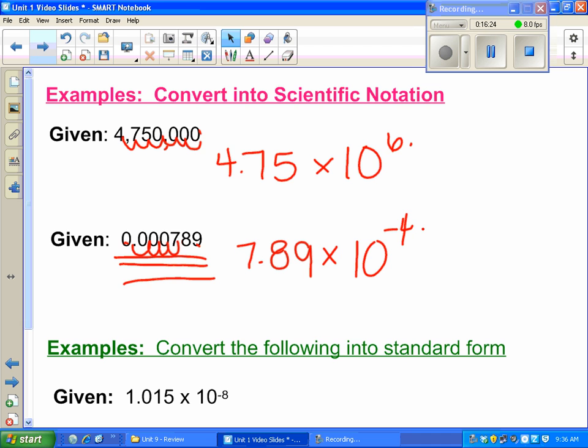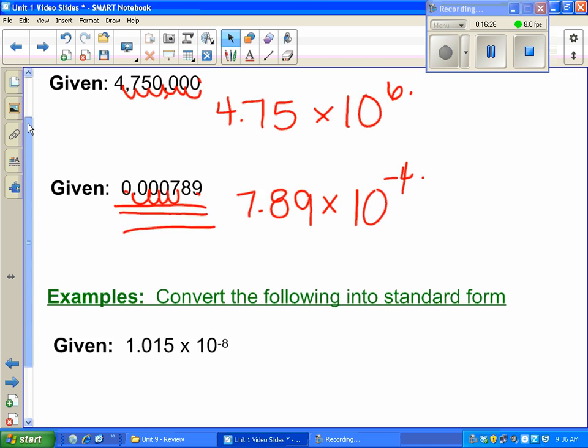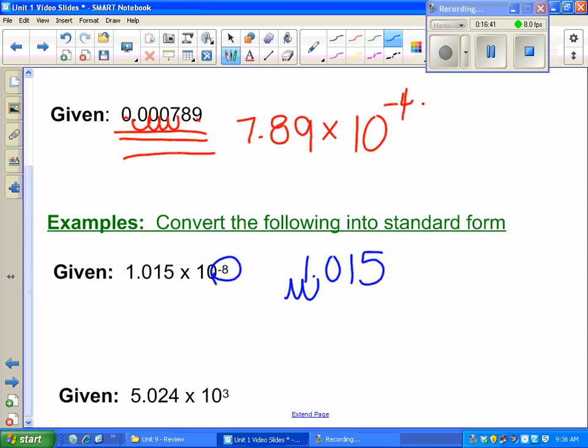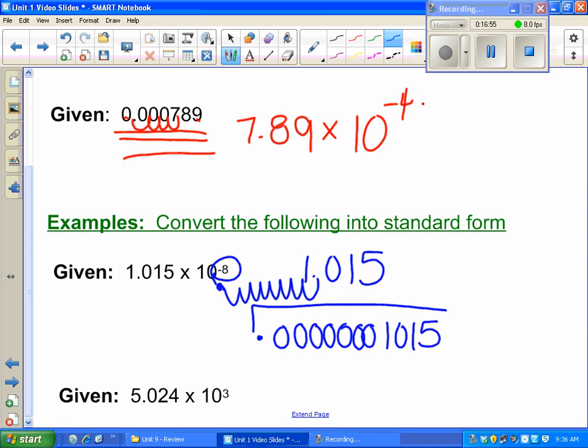Now, you can also convert numbers from scientific notation into standard form. So if you're given a number, you might want to move it out of scientific notation. So right now I have 1.015. I know it's a negative exponent, so this is going to end up being a really small number. So I know I'm going to have to move to the left 8 places. 2, 3, 4, 5, 6, 7, 8. So now my decimal point's over here. And I fill all those spots with a 0. So 1, 2, 3, 4, 5, 6, 7. I'm going to need 7 zeros. And then you just write everything that came after it. So this is what it was before it was in scientific notation.